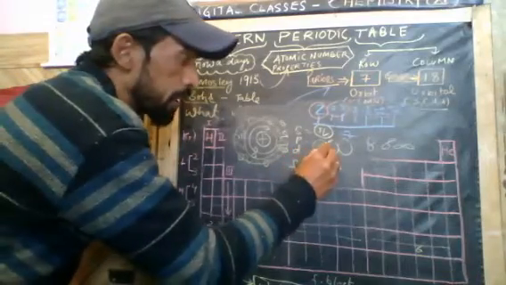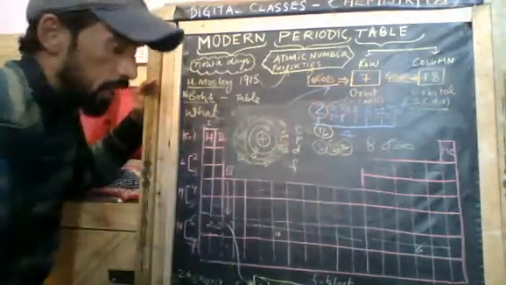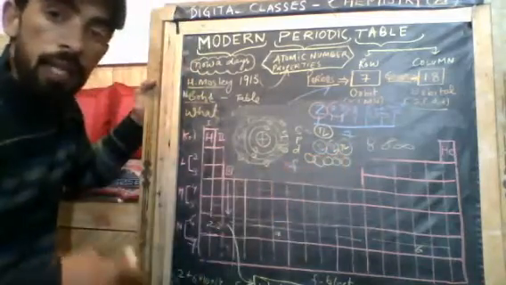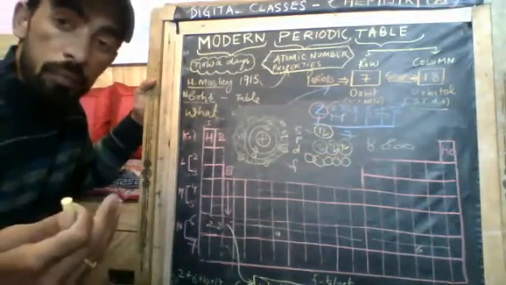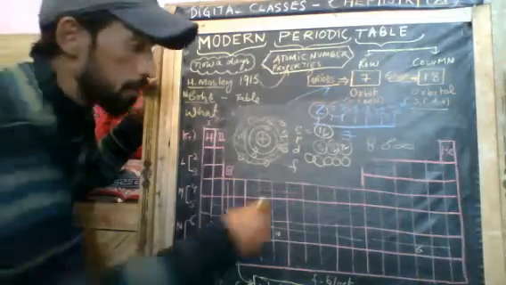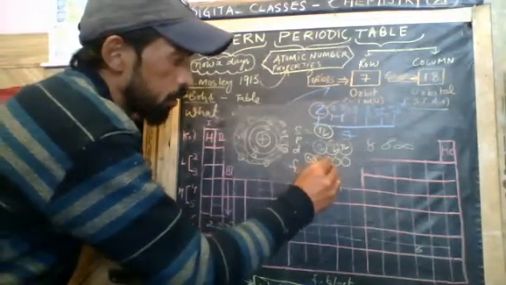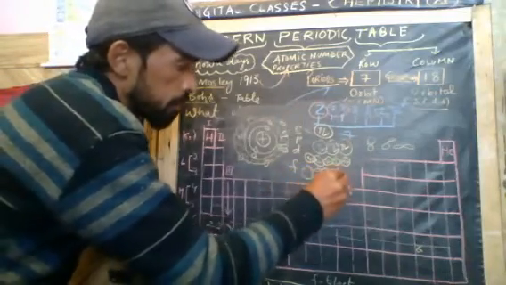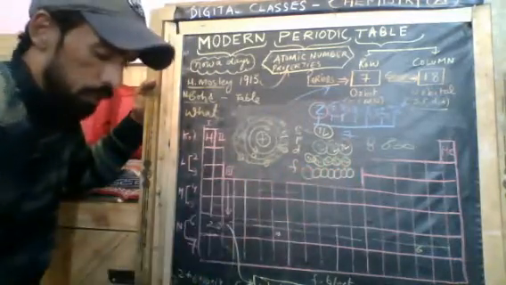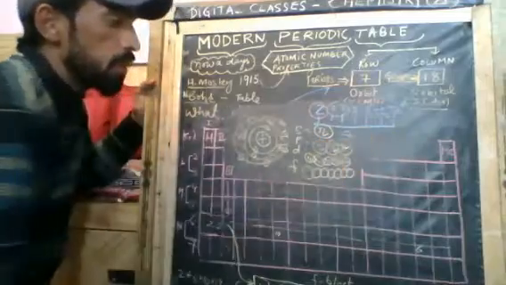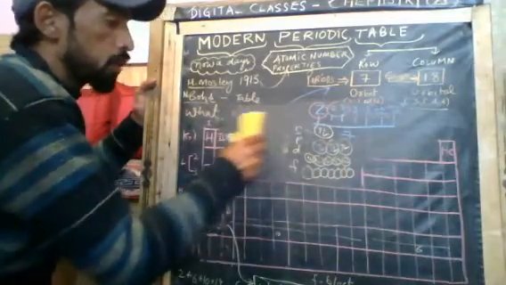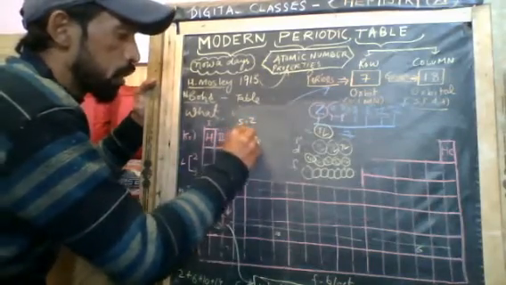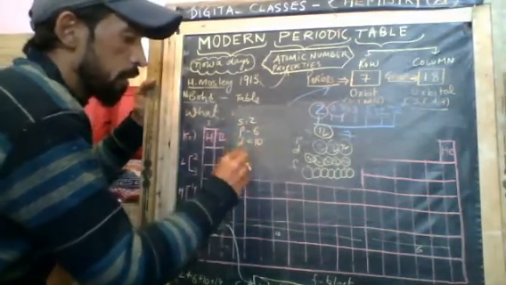So how many electrons are there in total? 6. In the same way, D has 5 shapes: dxy, dyz, dzx, dx square minus y square, and dz square. Because of that, there can be a total of 10 electrons, and F has 7 orbitals, so 14 electrons. Very simple. S can occupy 2 electrons, P occupies 6 electrons, D occupies 10 electrons, and F will occupy 14.